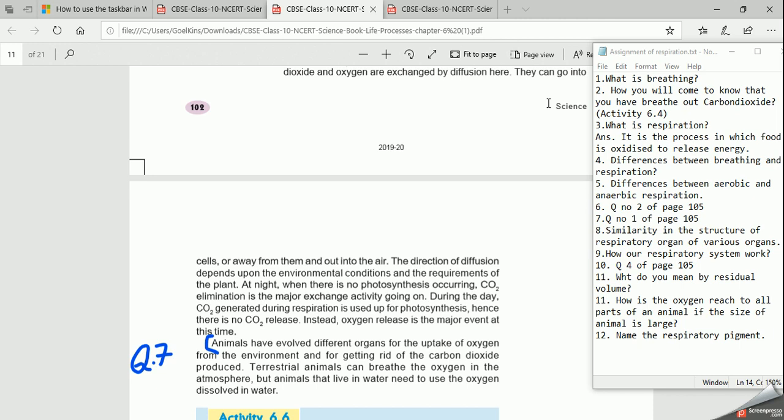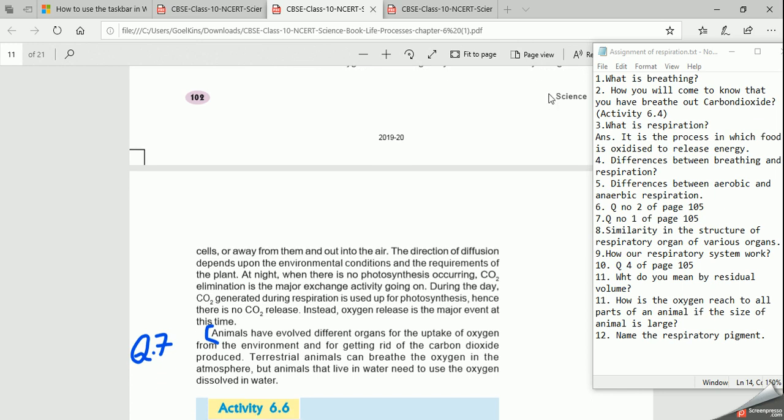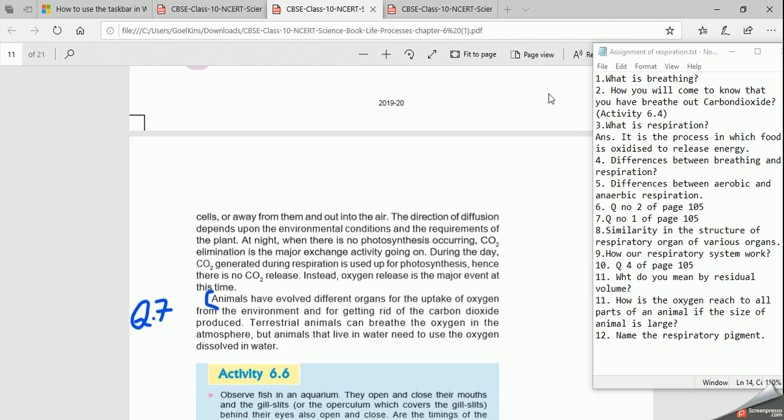So during daytime, oxygen is the eliminated element, whereas during night time, carbon dioxide is released. Now you may think that when the plants are releasing carbon dioxide at night time, they are also using carbon dioxide for photosynthesis. But the quantity which they are eliminating is less than what they are absorbing in daytime. So we need not worry about this.